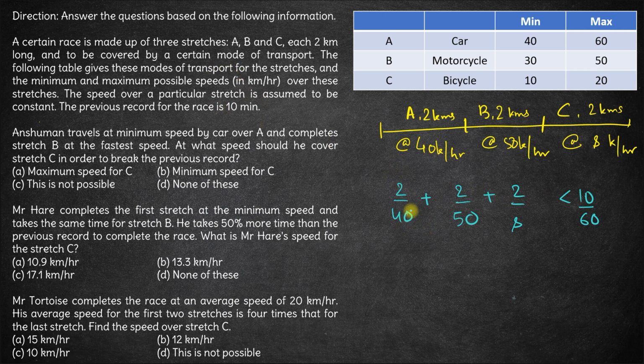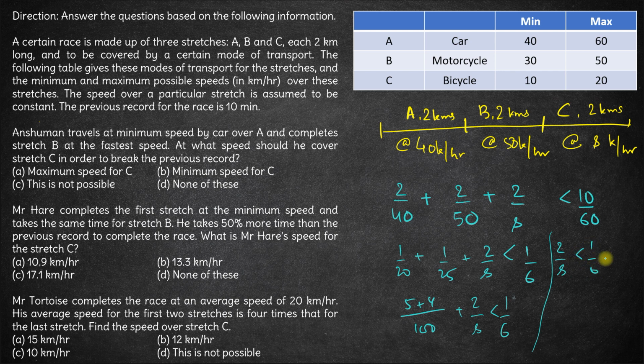So let's see. 2 by 40 is 1 by 20, plus 2 by 50 is 1 by 25, plus 2 by S is less than 1 by 6. Okay, 1 by 20 plus 1 by 25, the LCM here will be 100. This will be 5 plus 4, that is 9 by 100, plus 2 by S should be less than 1 by 6. Okay, so we have 2 by S should be less than 1 by 6 minus 9 by 100.